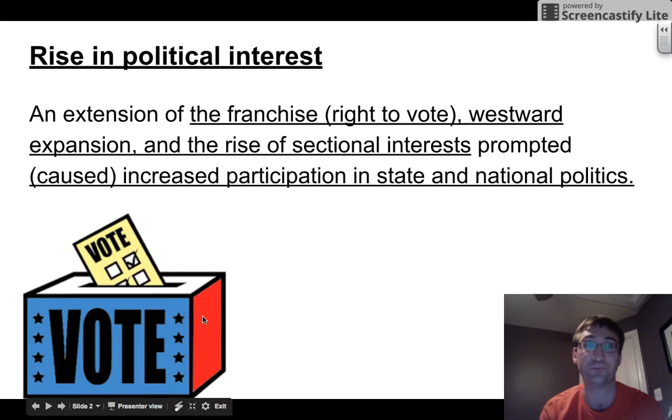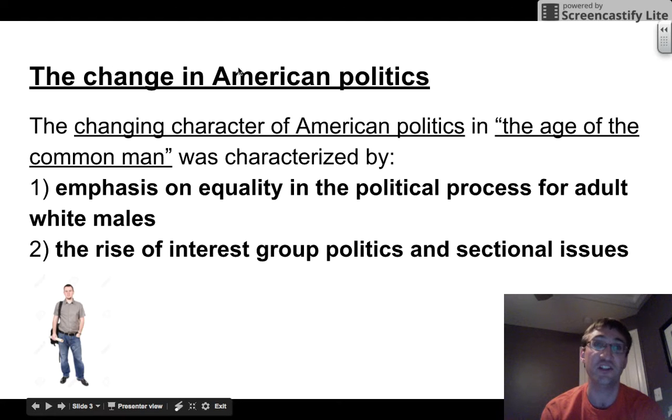Let's learn more. There is a rise in political interest during this time, an extension of the franchise, right to vote, westward expansion, and the rise of sectional interests caused increased participation in state and national politics. More people become more interested in politics. There's a change in American politics during this time.